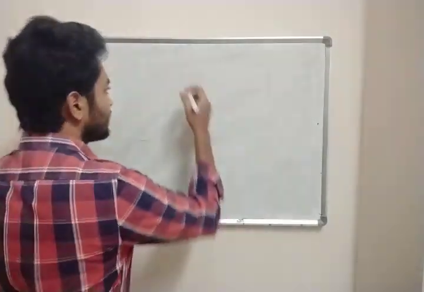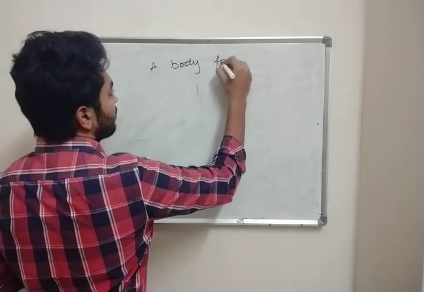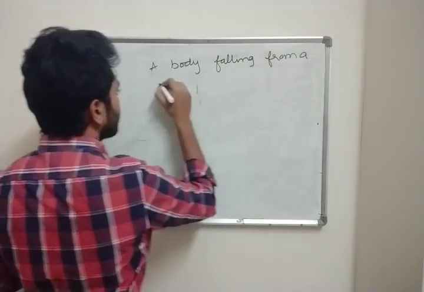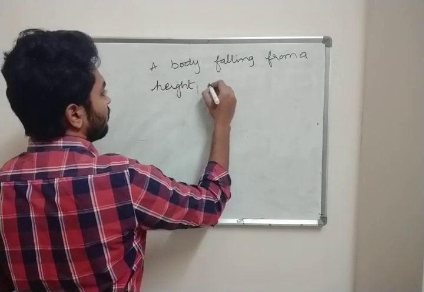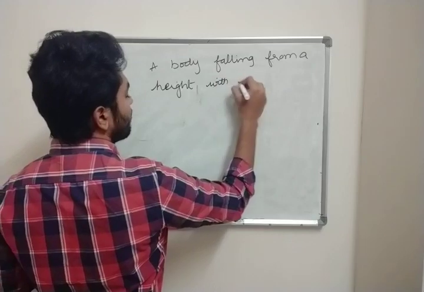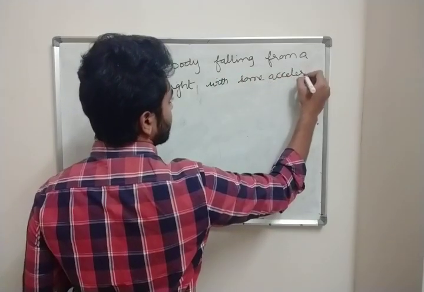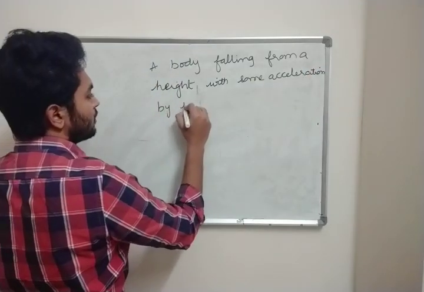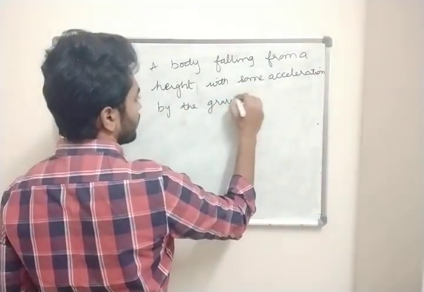Now that acceleration, a body falling from a height with some acceleration by the gravity of Earth.